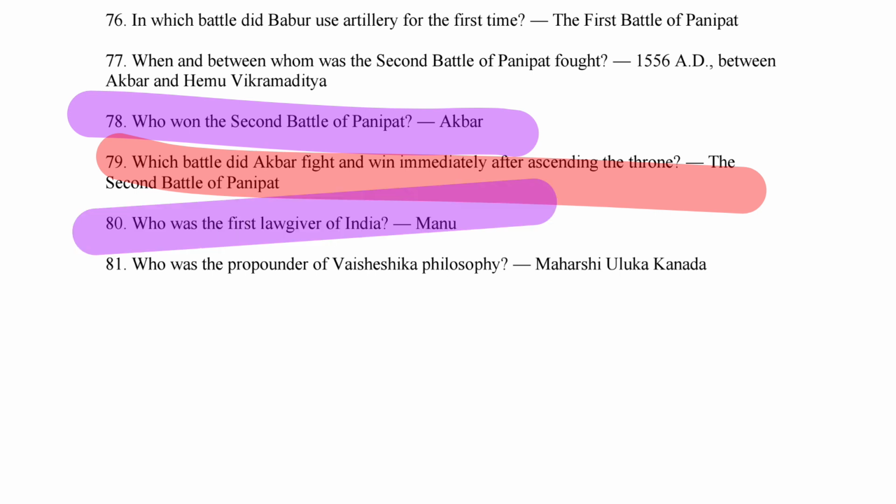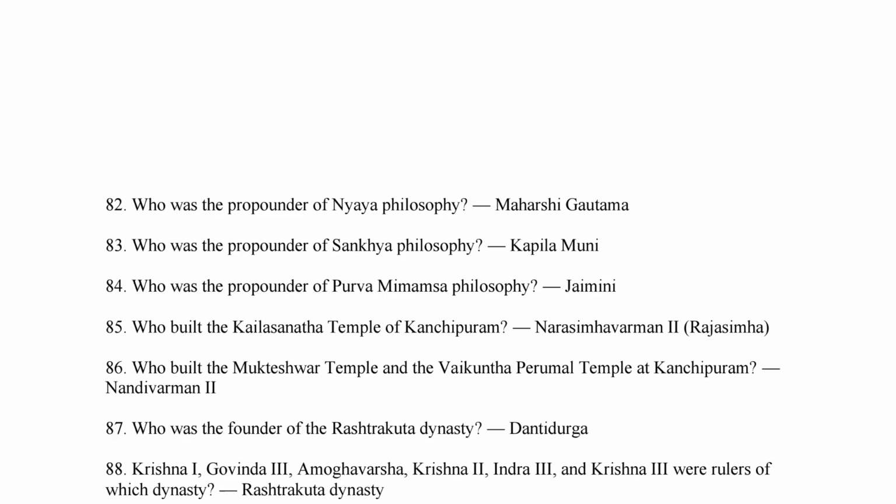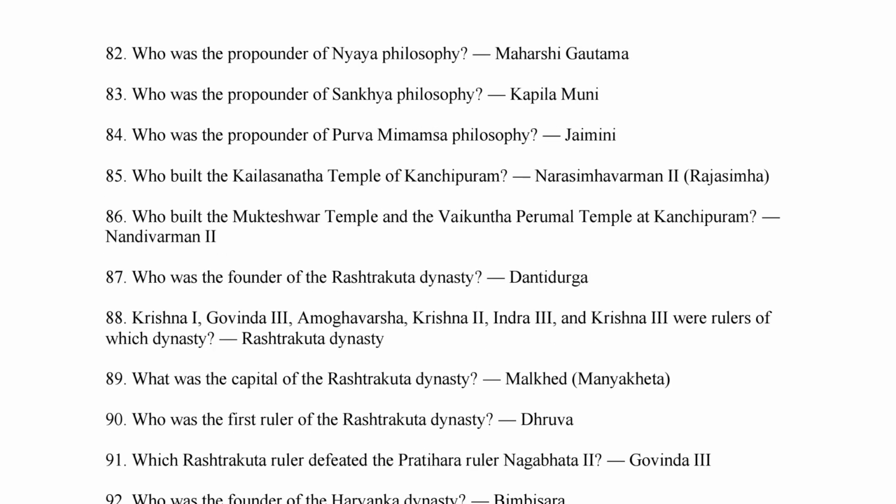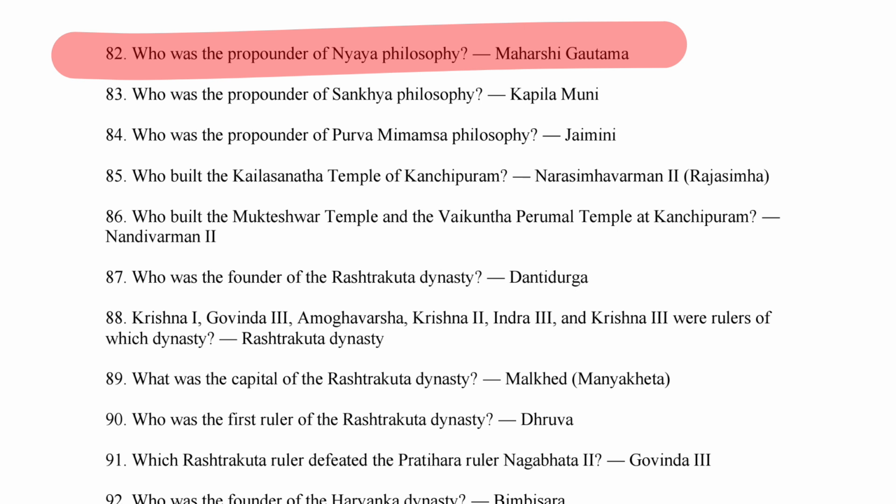Next is what? Who was the first lawgiver of India? So it's Manu. Who was the propounder of Vaisheshika philosophy? So it's Maharishi Ulooka Kanada. Okay. Next is what?